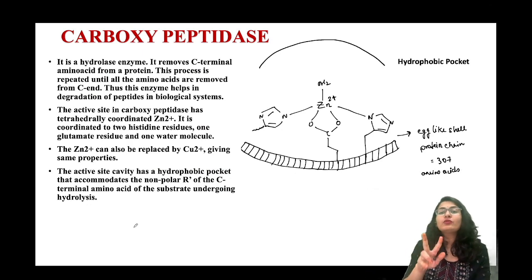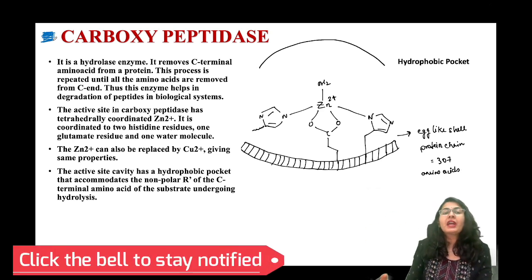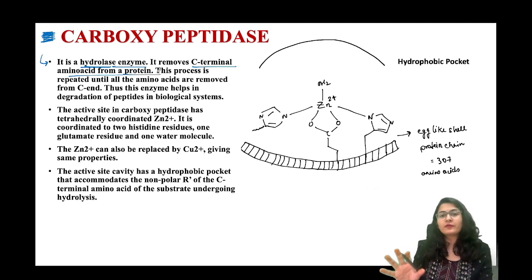आगे चलते हैं guys, and there are the two most important or actually three most important enzymes of zinc that we are going to discuss. First one being very simple, carboxypeptidase. तो as I told you, C terminal amino acid को break करता है, ठीक है. But we also have to see the structure, because when we are talking about an enzyme, we at least need to know about the reaction site. तो देखो इसके बारे में बात करते हैं. It is a hydrolase enzyme. हाइड्रोलेसेस एक कैटेगरी होता है. That means they are only used for hydrolysis of some substrate. Okay, it removes C-terminal amino acid from a protein. That also we have understood.